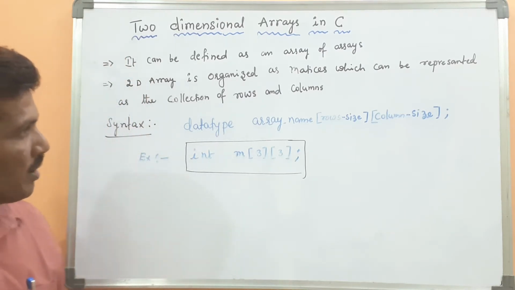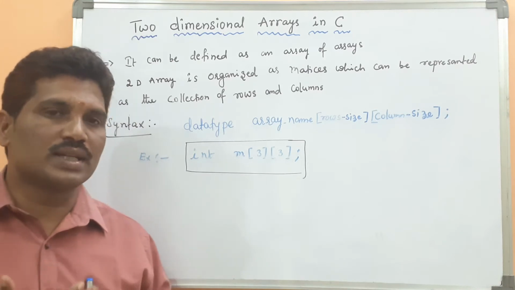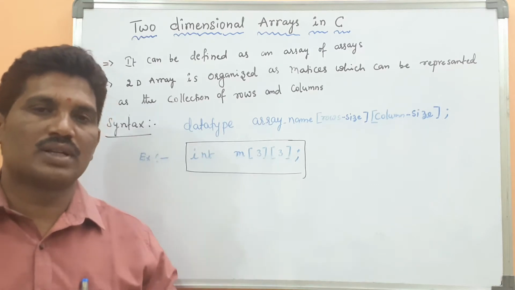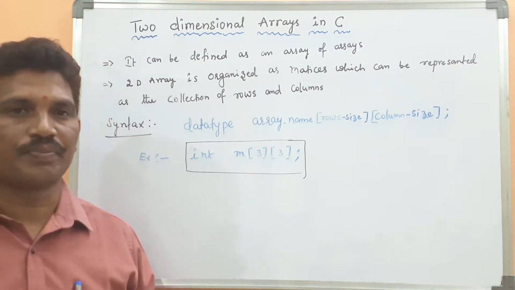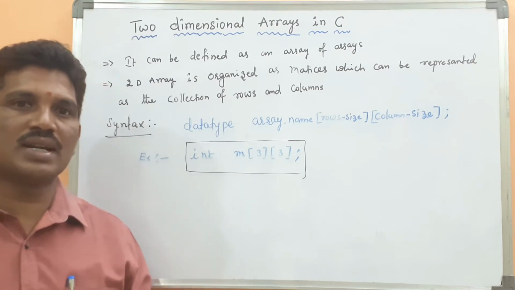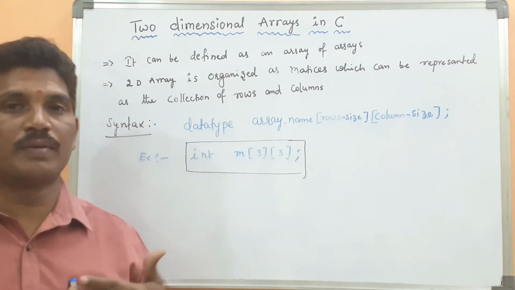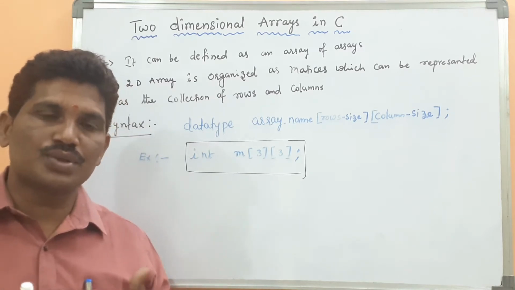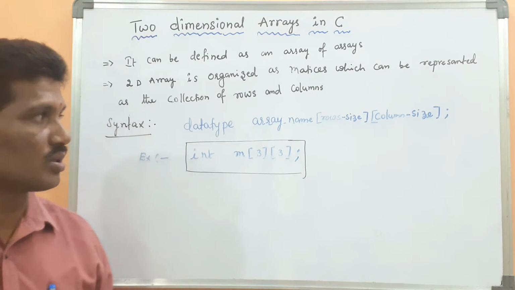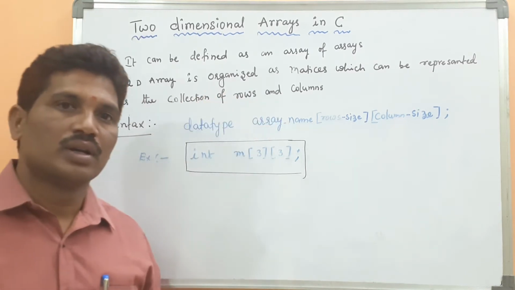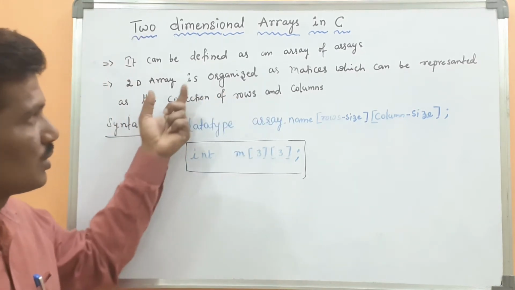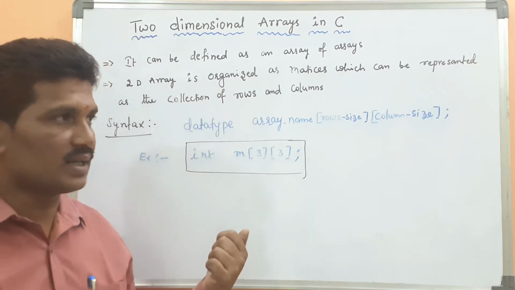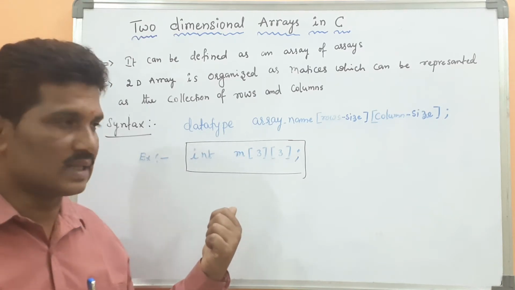Where can it be used? It is used to implement data structure concepts, because a two-dimensional array can be used to store a bulk of data at one place. You are able to store a number of data items using two-dimensional arrays. First, look at the syntax of two-dimensional arrays, and after that we will go for examples.